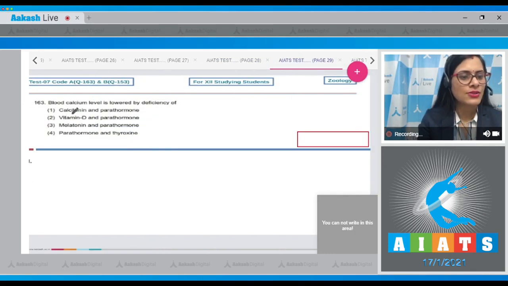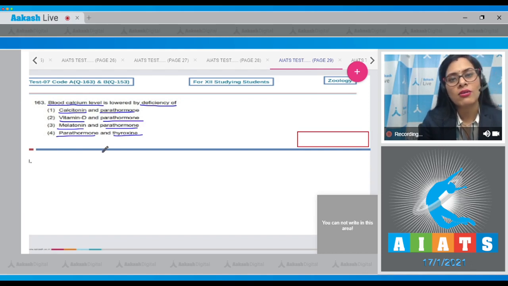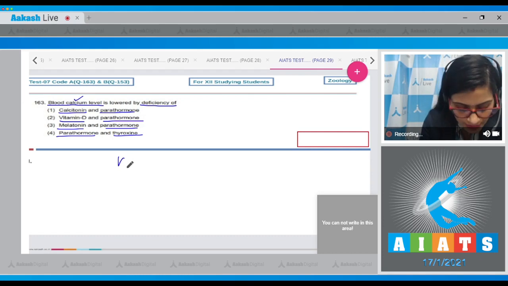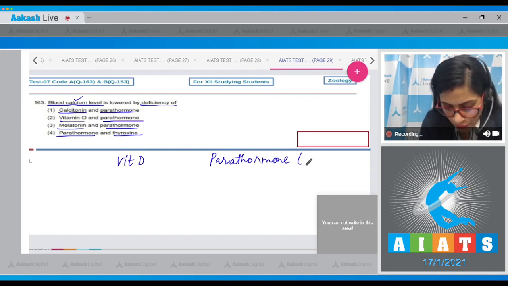Question number 163. Blood calcium level is lowered by deficiency of. And the options given are calcitonin and parathormone, vitamin D and parathormone, melatonin and parathormone, parathormone and thyroxine. Blood calcium level increases by both vitamin D and parathormone or PTH.